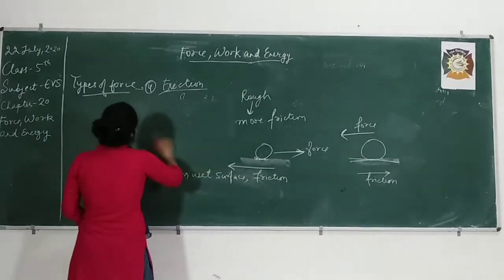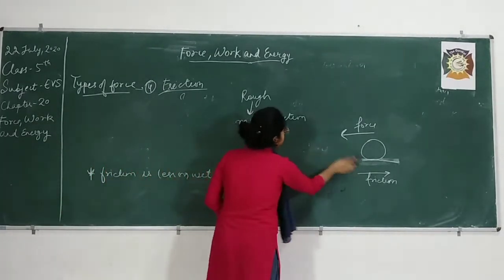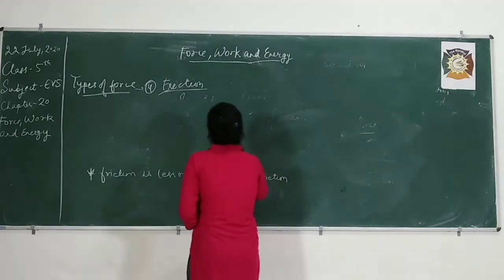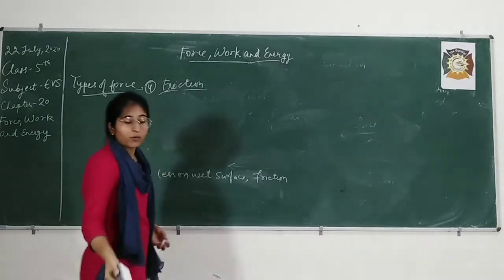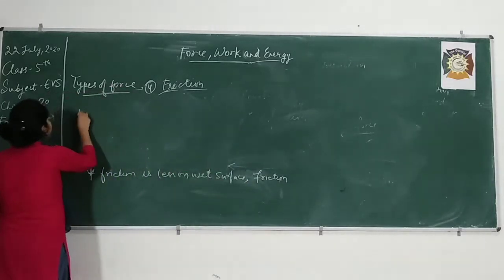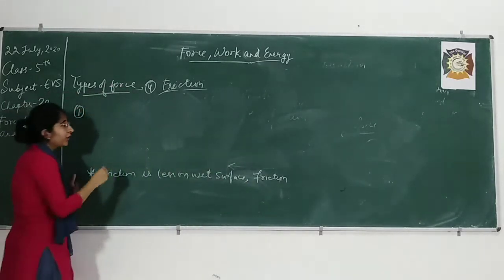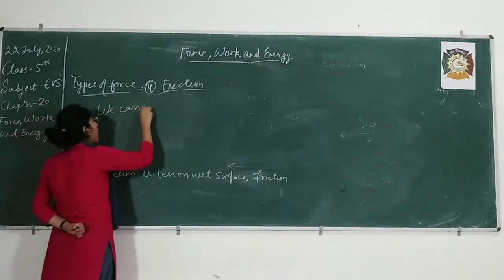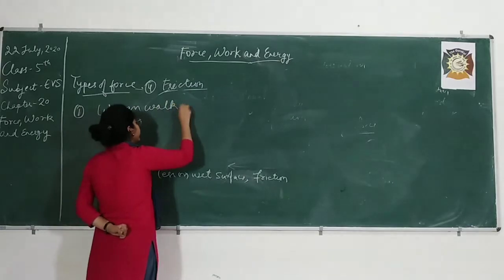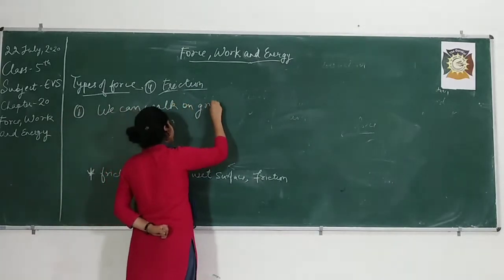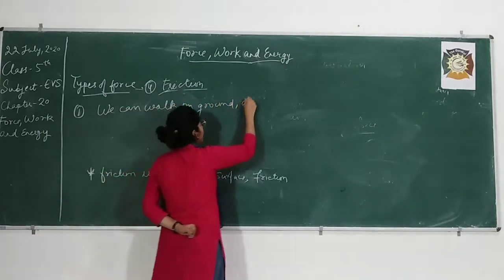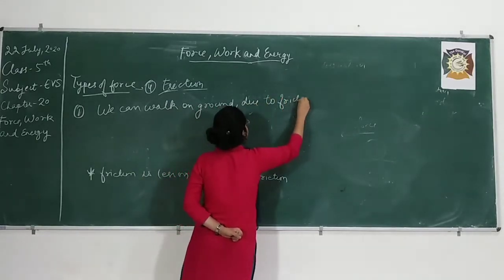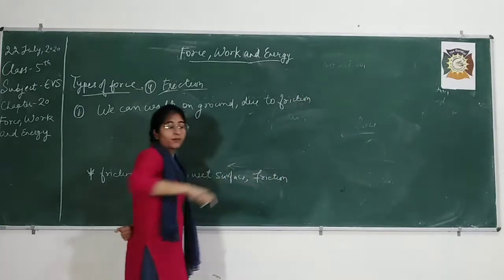First of all, friction is always acting in opposite direction and it opposes the motion, right? Now, what are the applications? First of all, we can walk on the ground very efficiently, very properly without slipping down due to friction. We can walk on the ground due to friction, right? So this is the first application.